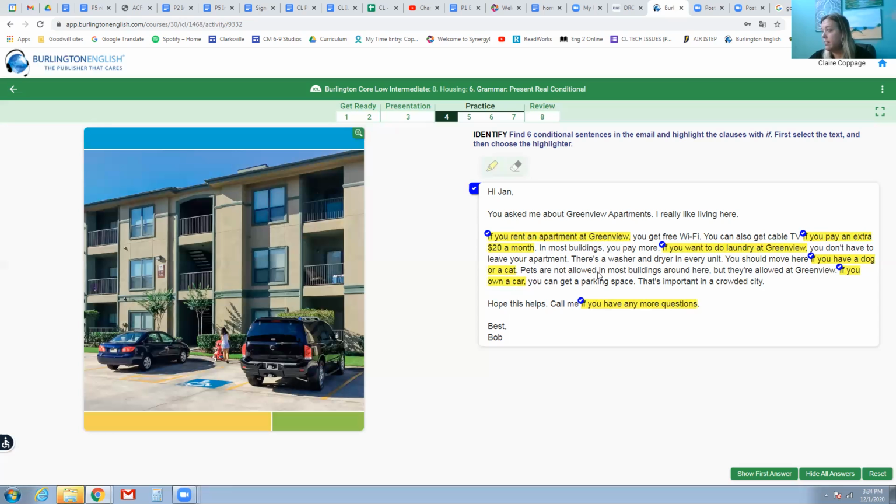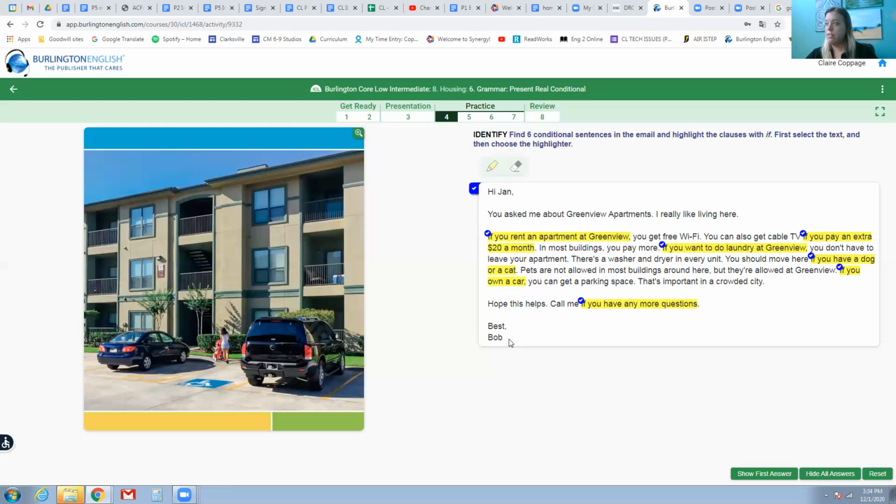Pets are not allowed in most buildings around here, but they're allowed at Greenview. If you own a car, you can get your own parking space. You can get a parking space. That's important in a crowded city. Hope this helps. Call me if you have any more questions. Best, Bob.